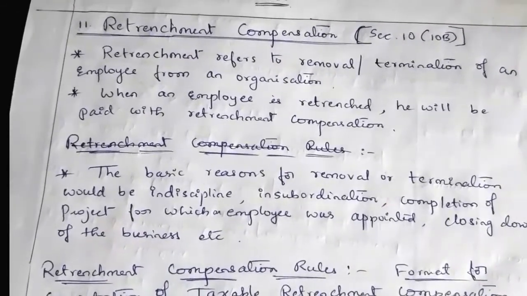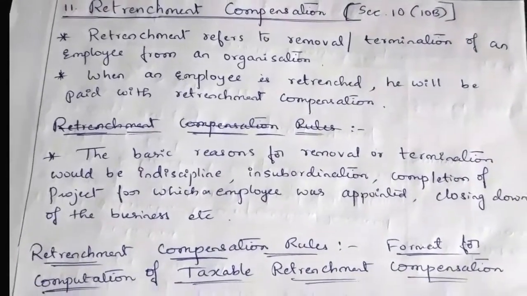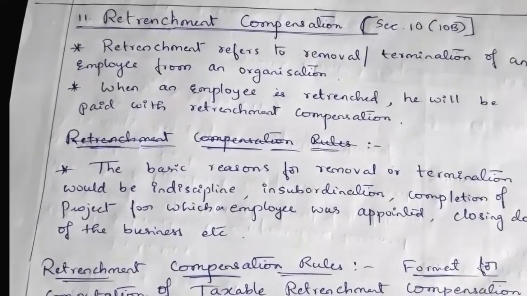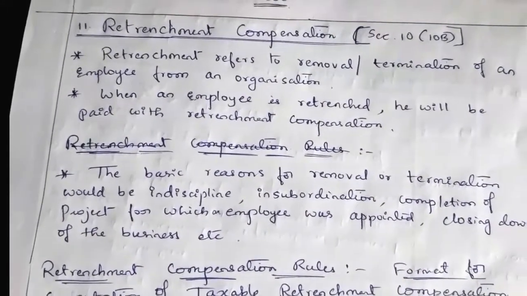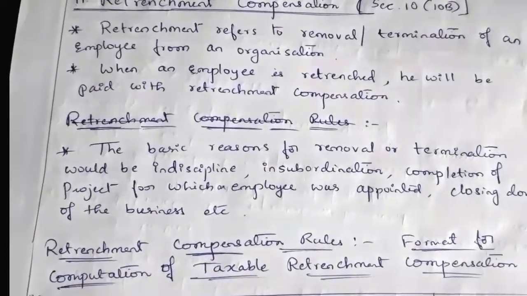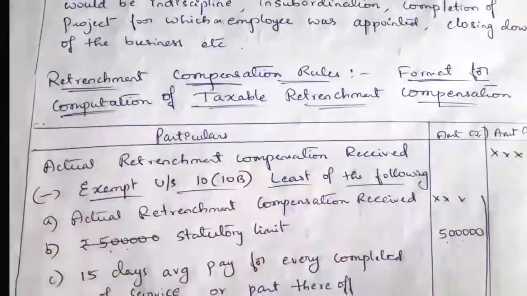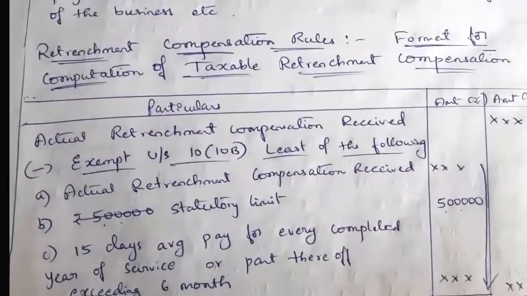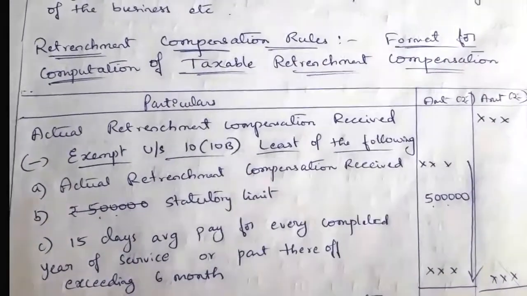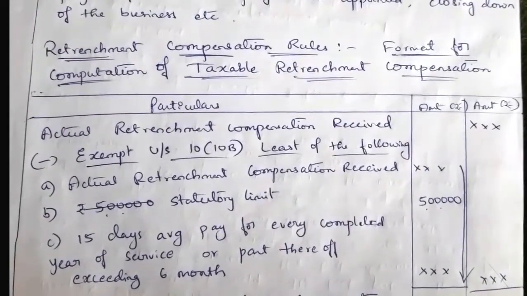Now the total retrenchment compensation received by an employee is not fully taxable. As per section 10 subsection 10(10B) of the Income Tax Act 1961, the full value of retrenchment compensation received is not fully taxable. So there are certain rules, retrenchment compensation rules. To a certain extent the retrenchment compensation will be exempt as per section 10(10B). Now we'll see what exemption is given under this section.